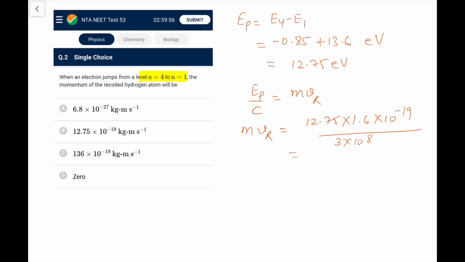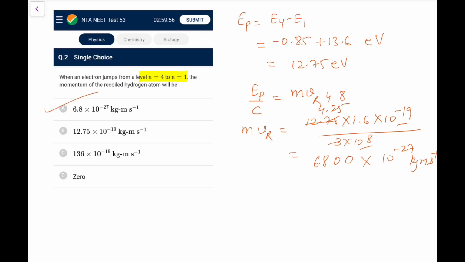So we'll approximately have this as 4.25 into 1.6. So 1.6 into 5, that is basically 16 5s are 80, 16 2s are 32 and 8 is 40, 16 4s are 64, 68. So it comes out as 6.8 into 10 to the power minus 27 kg meter per second.